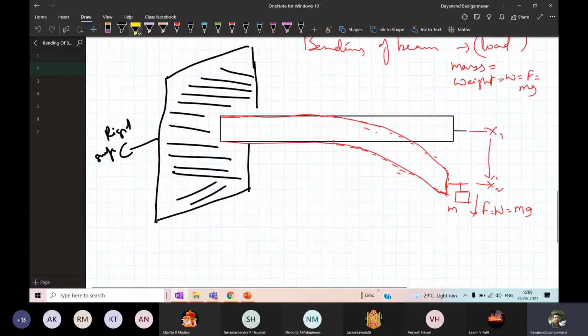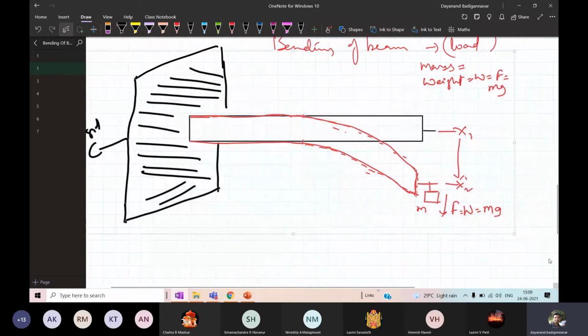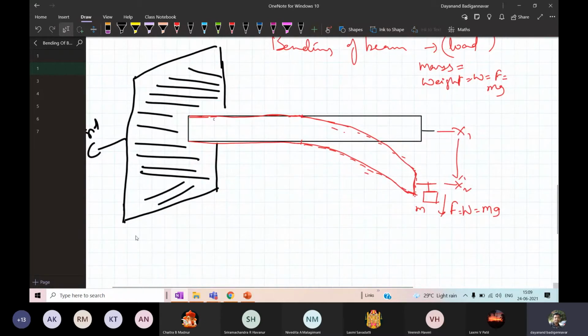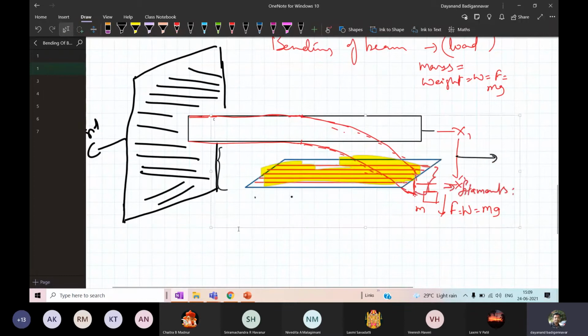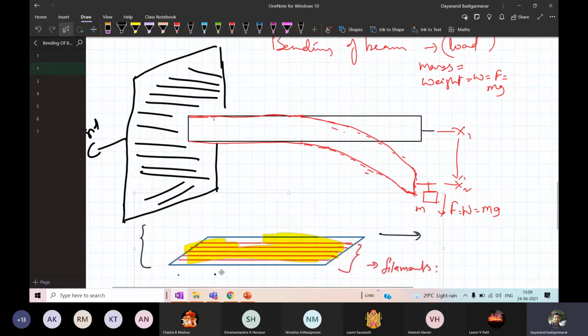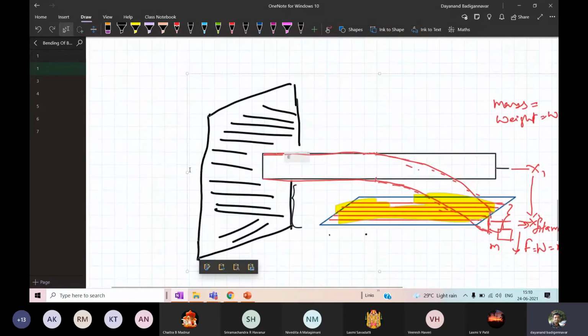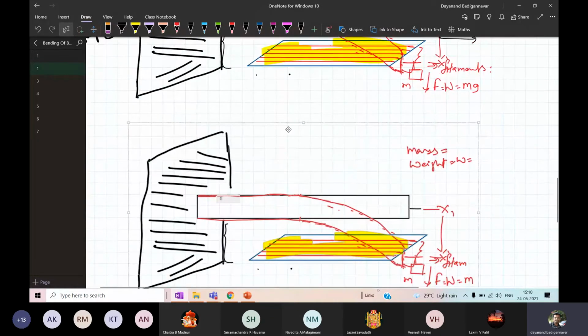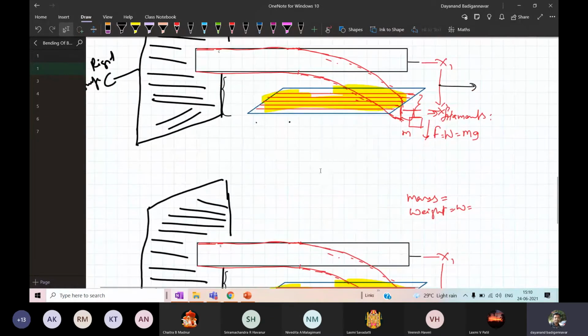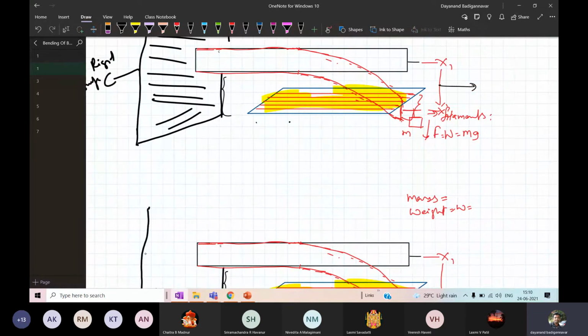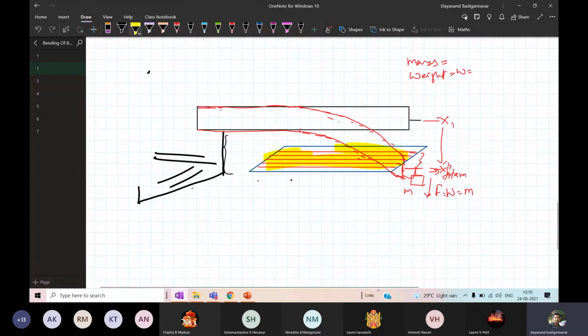I will just copy the same thing, which will save a lot of time. Now I have the same beam, and I will only show the deformed one, the one which is bent.